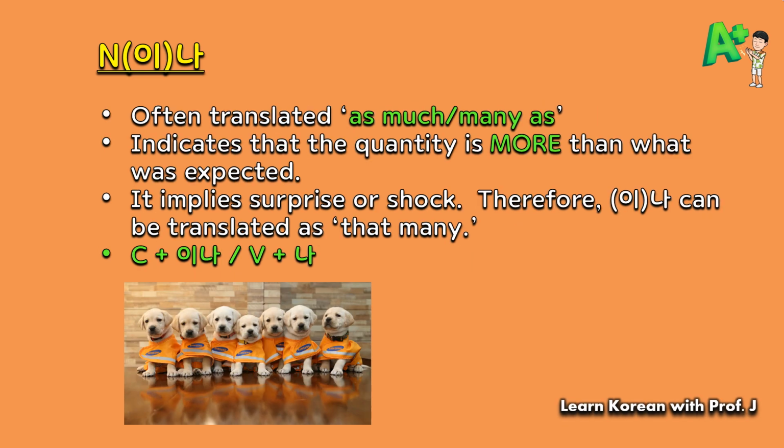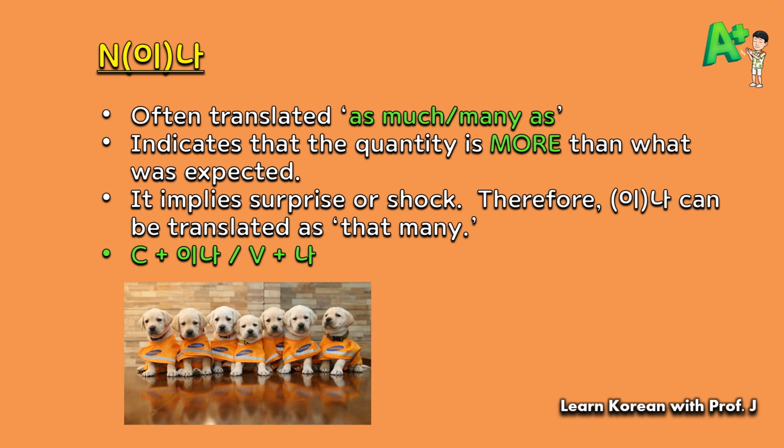이나, as mentioned earlier, is often translated as much as or as many as. It indicates that the quantity is more than what was expected. It implies surprise or shock. Therefore, 이나 can be translated as that many. Conjugation is easy. After consonant, you need to use 이나. After vowel, you need to use 나.